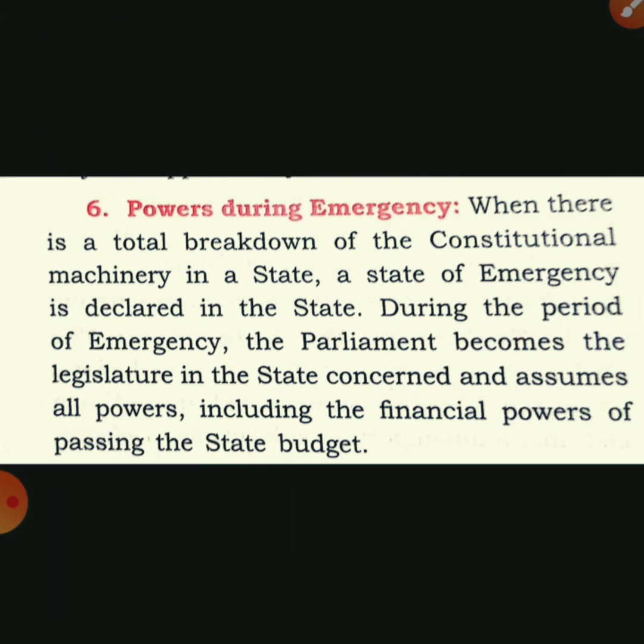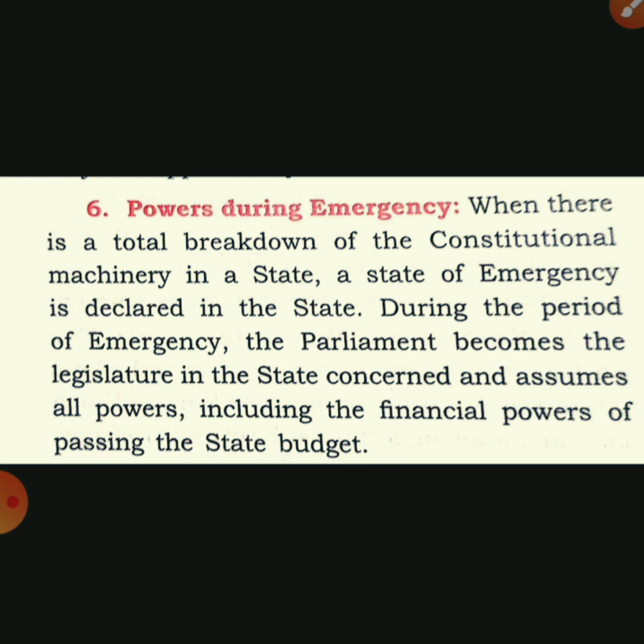Next we are going to discuss power during the emergency. In case of total breakdown of constitutional machinery in a state, the state legislature is not working. In that case the union parliament has the right to make the law for that particular state, and parliament becomes the legislature for the state.